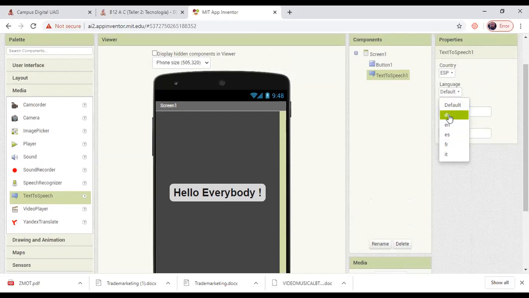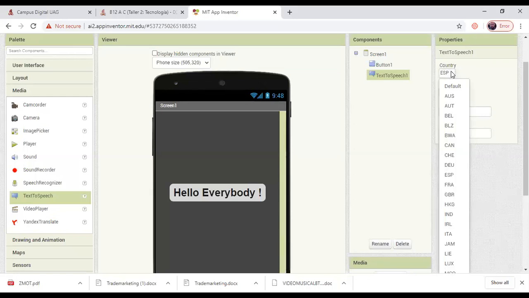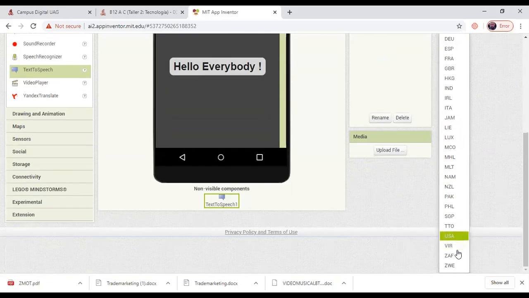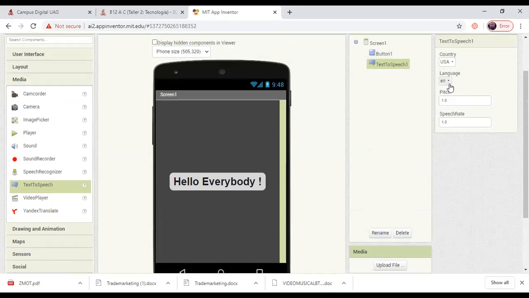One more time, if I click on here, Dutch or Italian, it will affect the accent of this speech. Actually, the correct for this application in English is this language, English. So I will choose the country one more time, and I will choose United States of America. Here it is, USA in English.